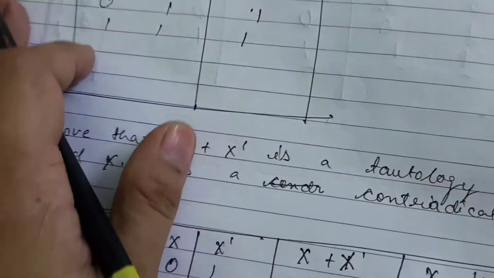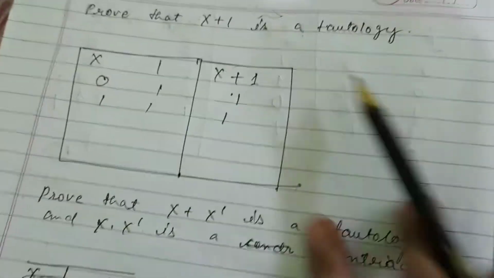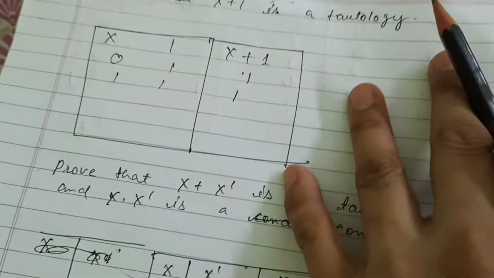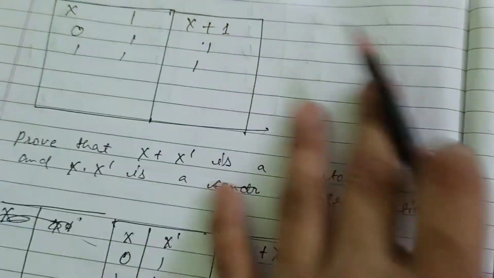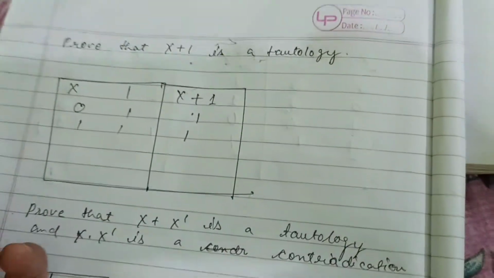Now in this video we'll see some proof that x plus 1 is a tautology. On page number 70 this expression is given. So here we have to prove x plus 1 is a tautology. How can we prove it?